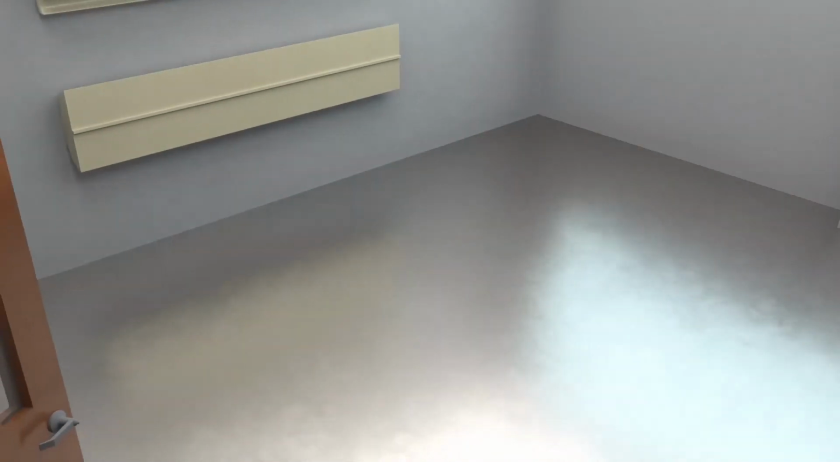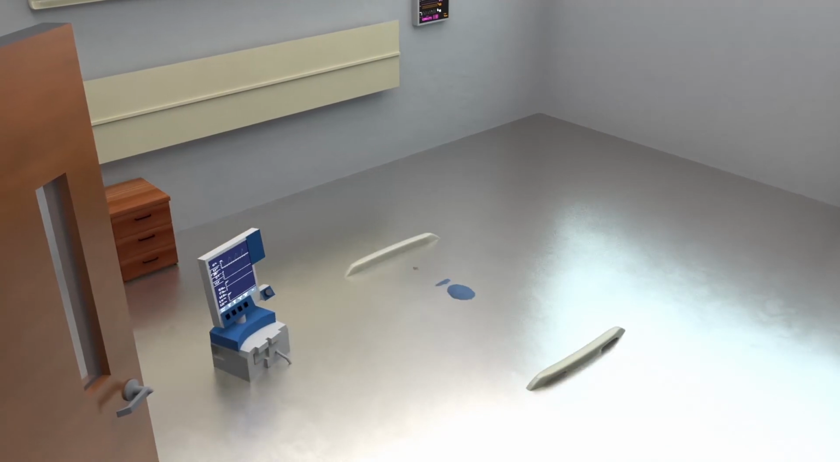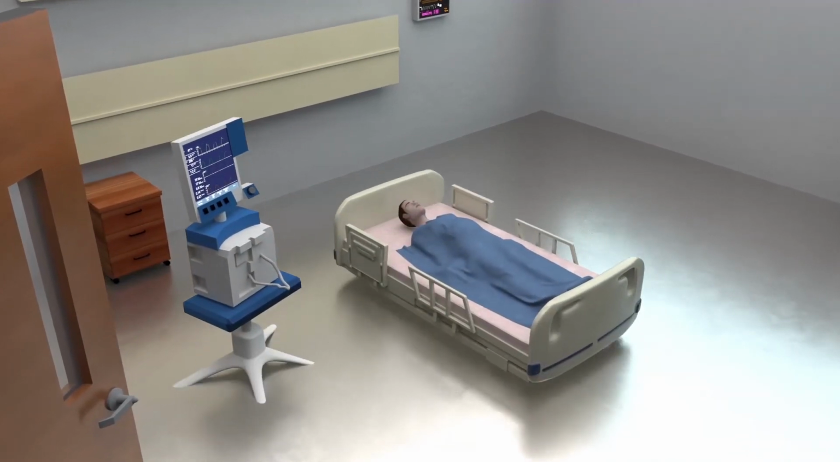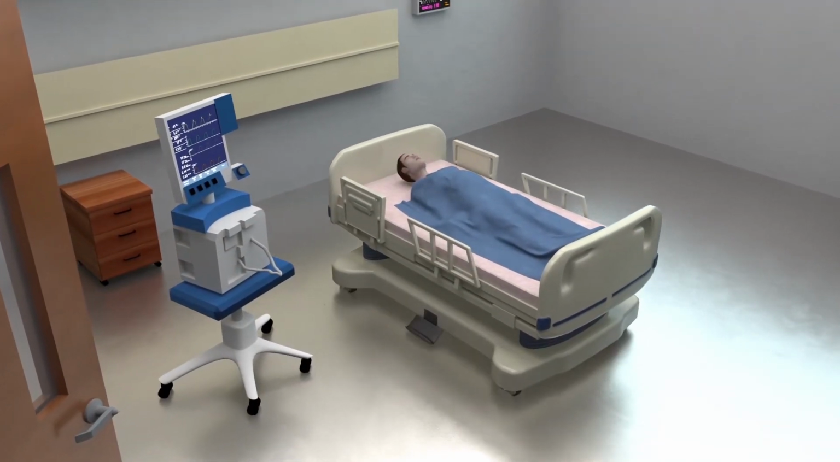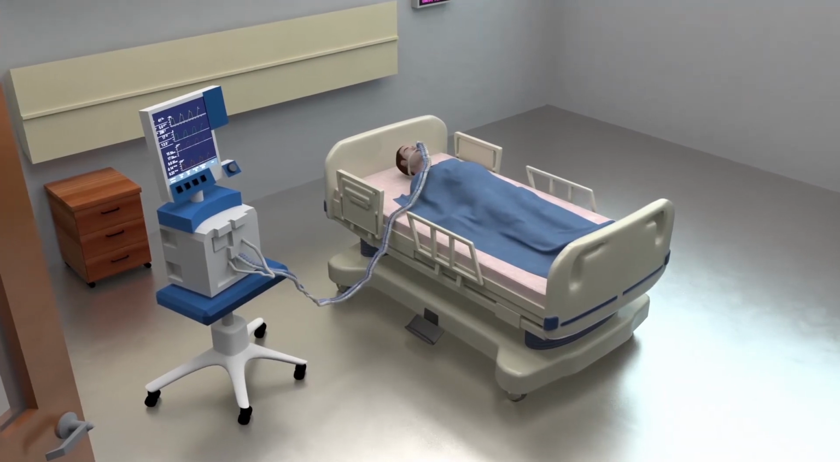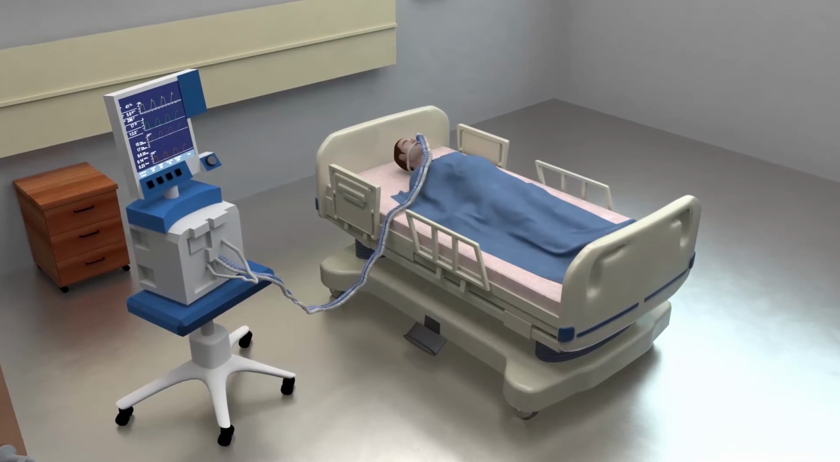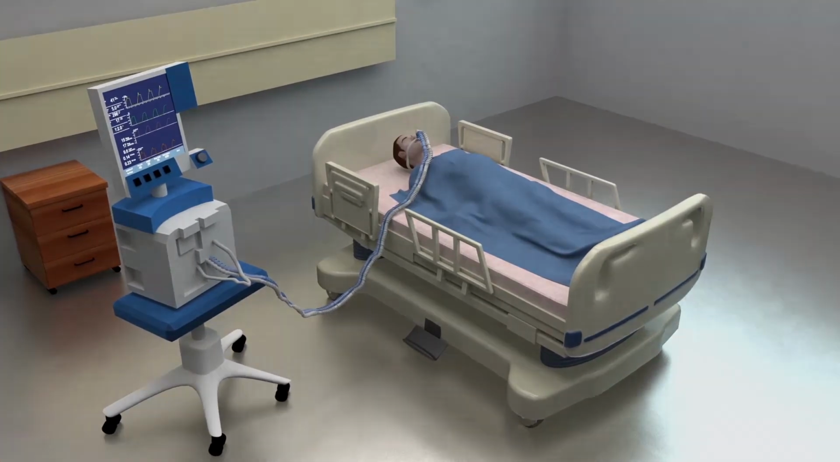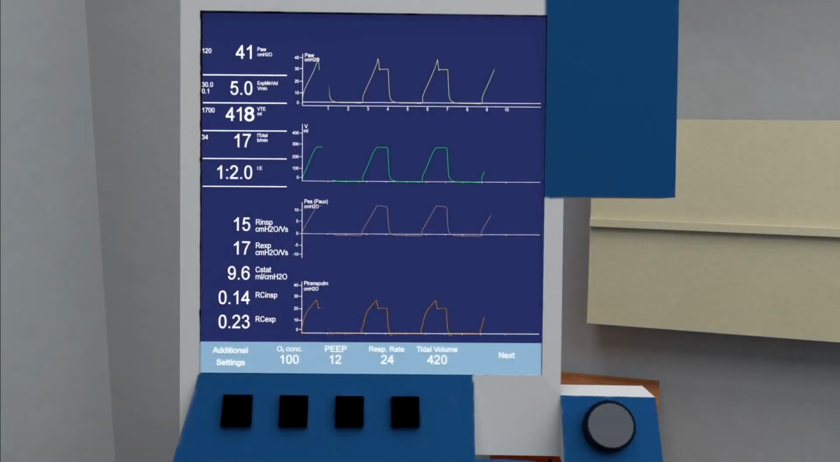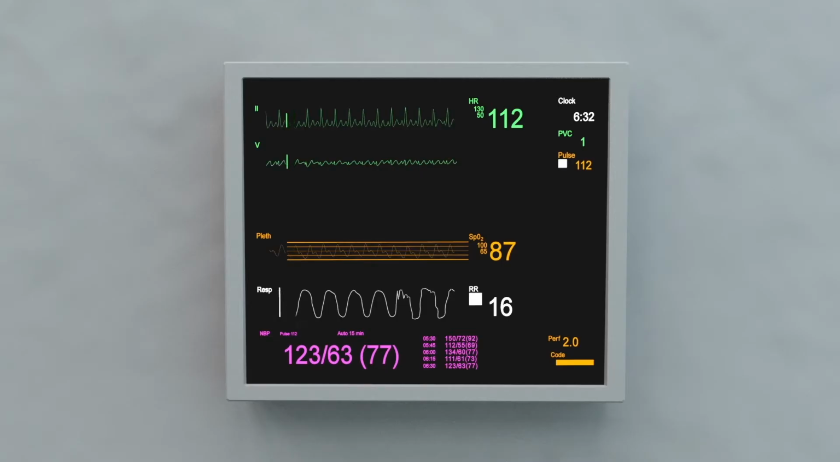Ready to try it out? Let's create a scenario. Your patient is a 43-year-old woman who is 5'4" and weighs 260 pounds. She is admitted with septic shock due to bilateral pneumonia, possibly ARDS. She is receiving mechanical ventilation with 100% inspired oxygen, a PEEP of 12, a respiratory rate of 24, and a tidal volume of 420. Despite this, her oxygen saturation is only 87%.